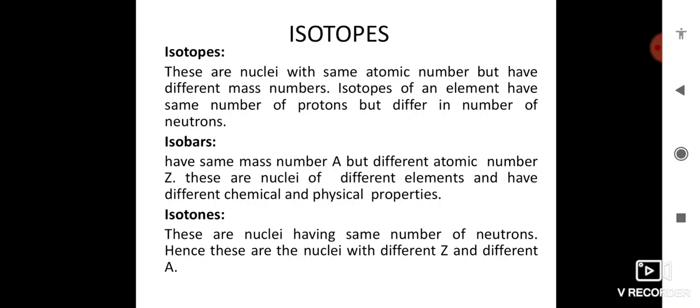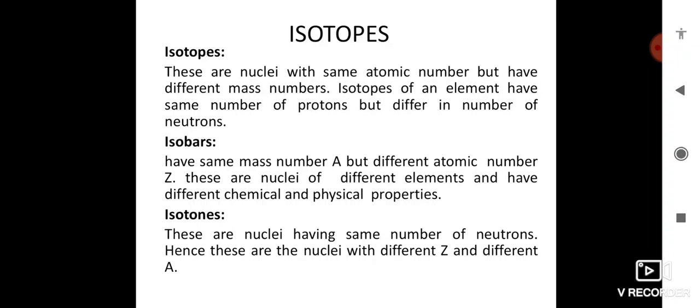And isobars. Isobars have the same mass number A but different atomic number Z. These are nuclei of different elements and have different chemical and physical properties. Here the only similarity is that the mass number is the same. For example, oxygen 18 (8) and oxygen 16 (8), and another one is nitrogen 16 (7), argon 40 (18), calcium 40 (20). These are the isobars.